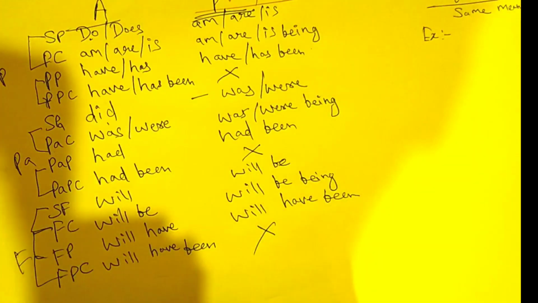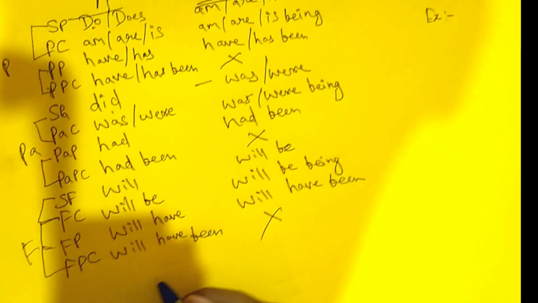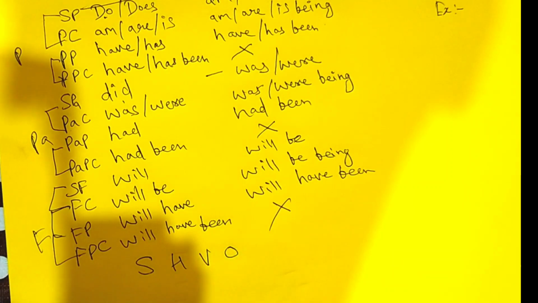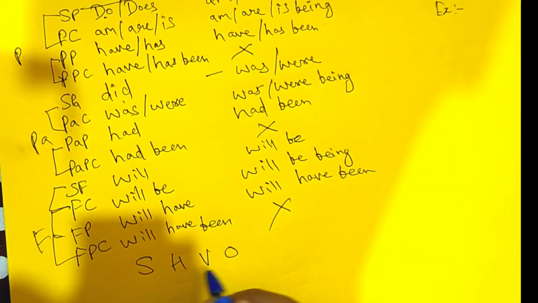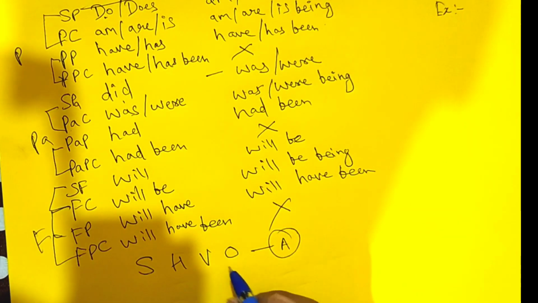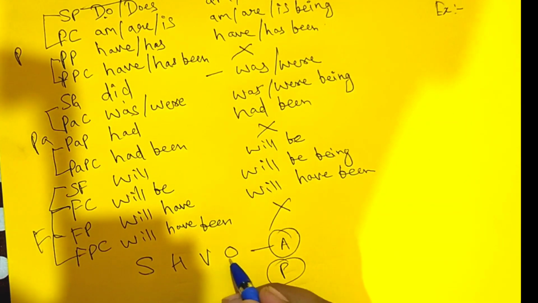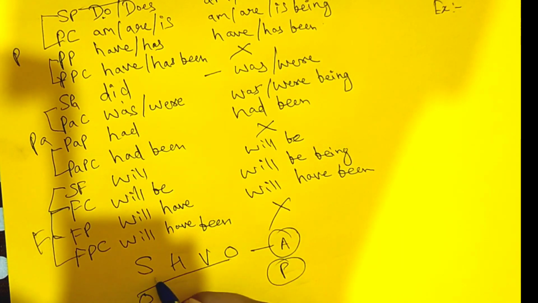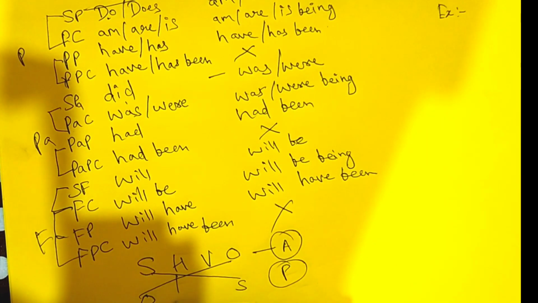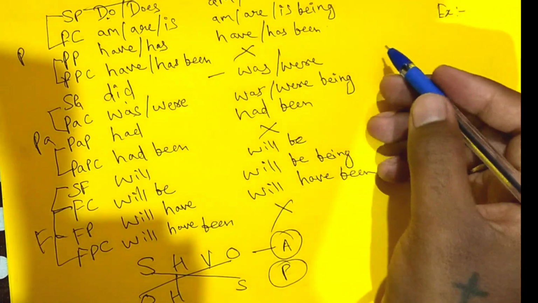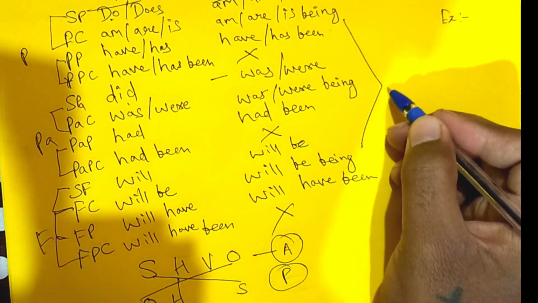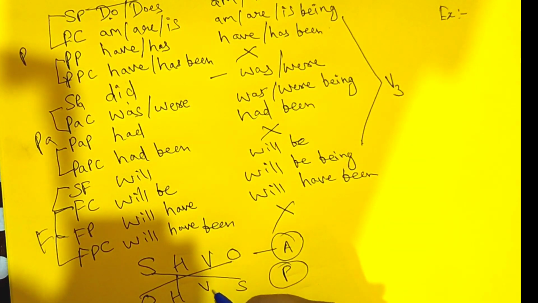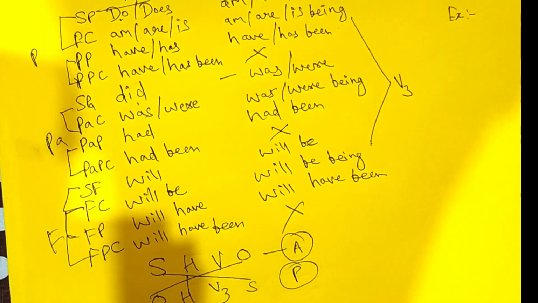Okay, so one more rule we need to learn is the sentence structure: subject, helping verb, main verb, and then the object. Whenever the sentence is written like this, it is active. When you are converting into passive, the object will become the subject. So the object goes first and the subject goes at the end, and the helping verb will remain in the same place. But we always need to follow this, it is a must for a passive sentence: the verb third form we have to use. So these two methods you need to follow.